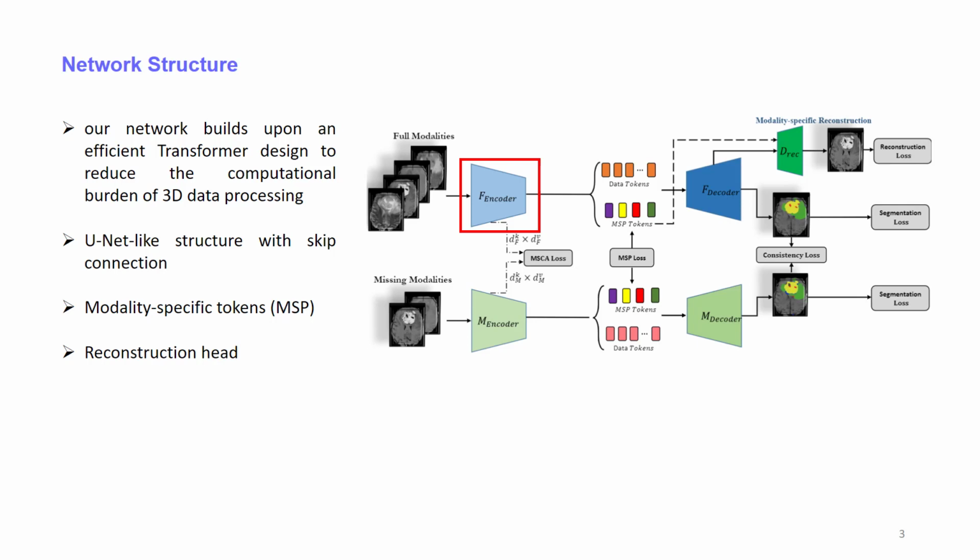As we are working on 3D data, our network builds upon efficient transformer design to reduce the computational burden of the 3D processing. For each path, we create the network based on the U-Net-like structure with the skip connection paths. We also include modality-specific tokens and their reconstruction head in our design, which we will present in the upcoming slides.